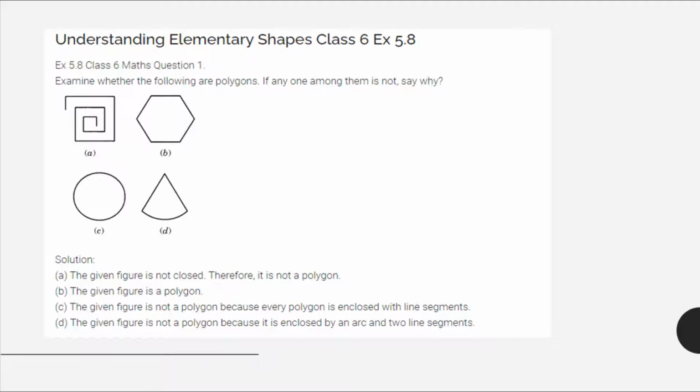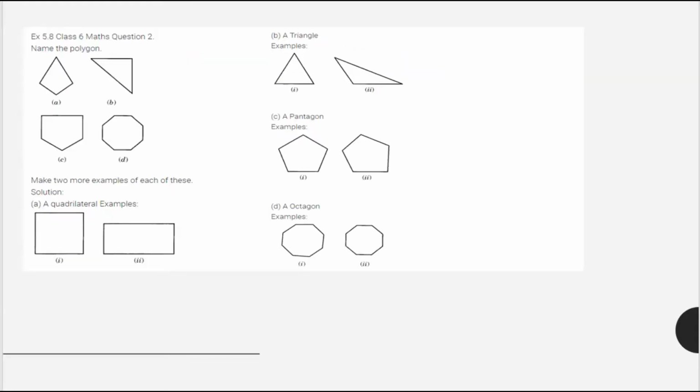Moving to our exercise 5.8, in which we have to examine which of the figures is a polygon, and if not, then why. Like the first figure is not a closed one, that's why it is not a polygon. B part is a polygon because it is made up of line segments and is closed. C part is not a polygon because it does not have any line segments. D part is not a polygon because it is enclosed by an arc and two line segments.